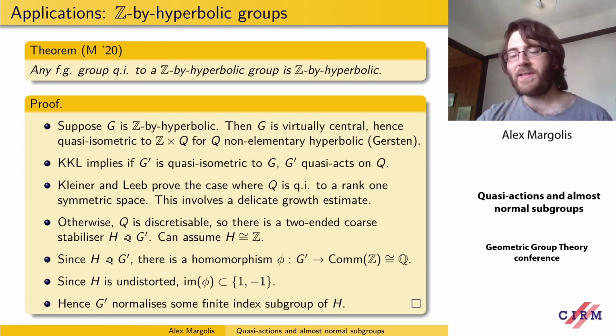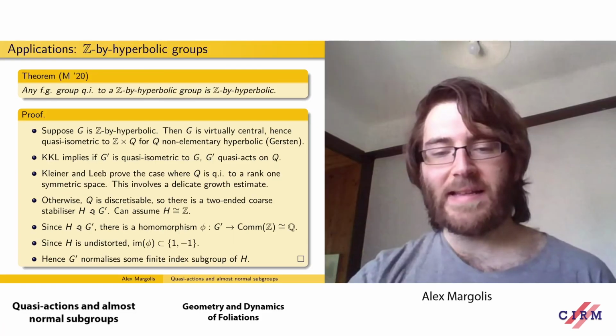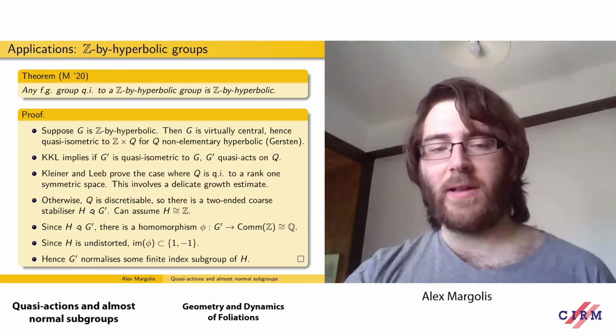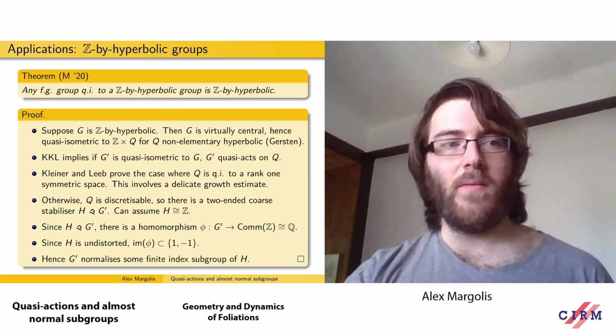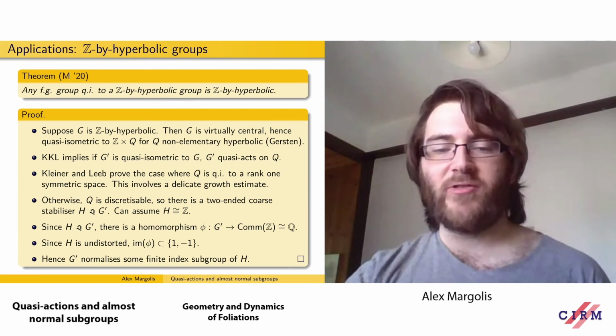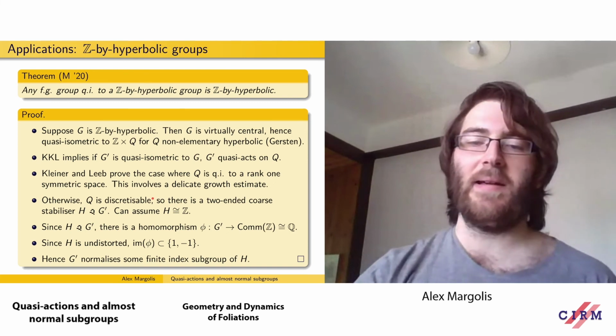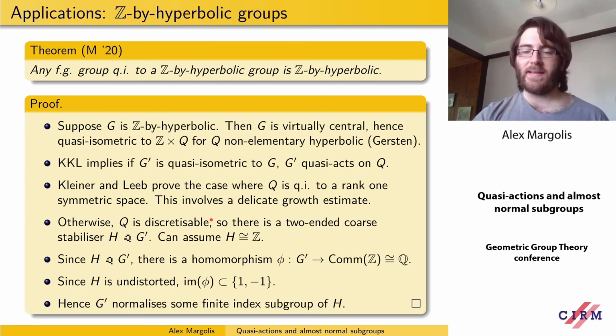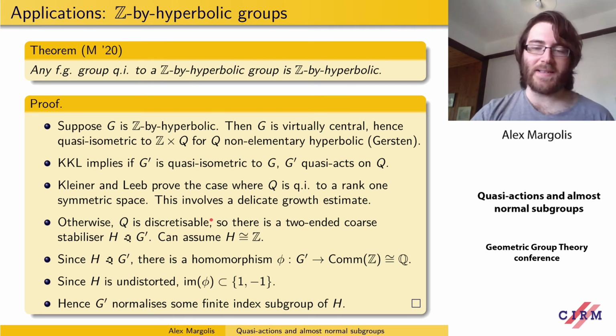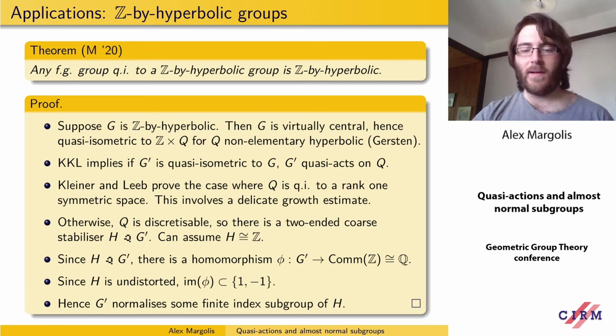So an interesting observation that we make here is that actually the discretizable case, which we don't understand as well as the rank 1 symmetric space, is actually much easier. So this is a sort of paradoxical little fact that it's much easier in the generic case, any hyperbolic group that's not quasi-isometric to a rank 1 symmetric space, which are essentially the prototypical hyperbolic groups. So in some sense, the prototypical hyperbolic groups aren't very representative of the whole family of finitely generated hyperbolic groups.